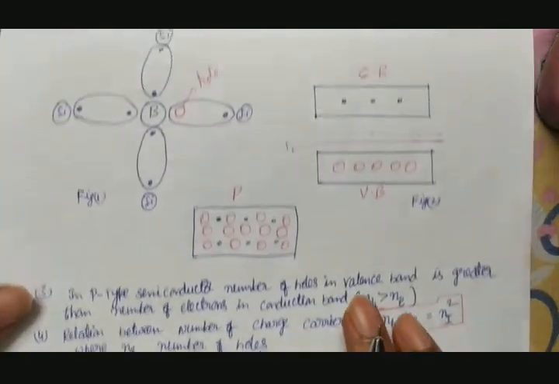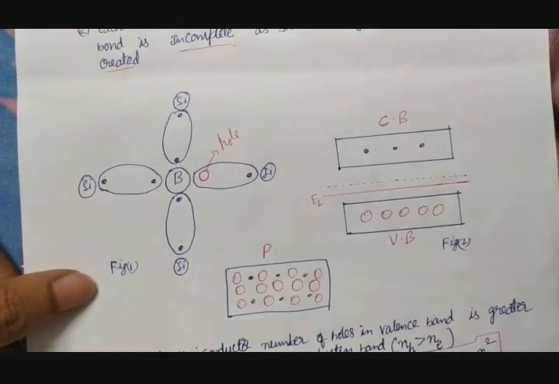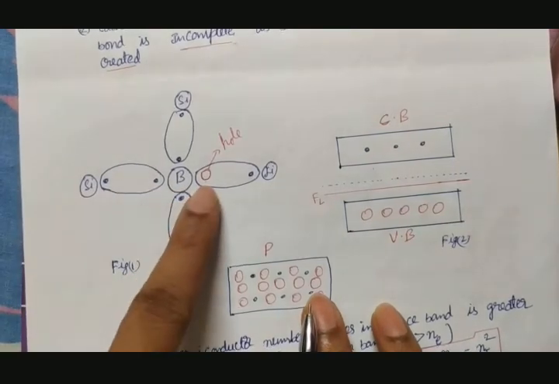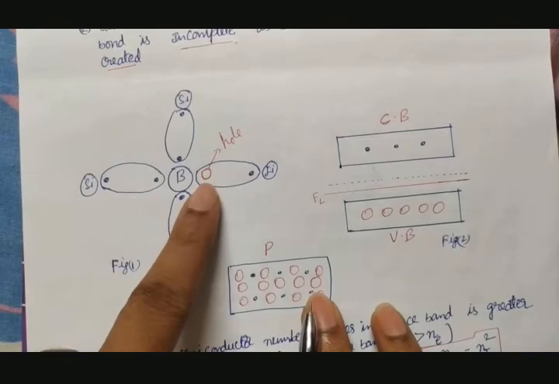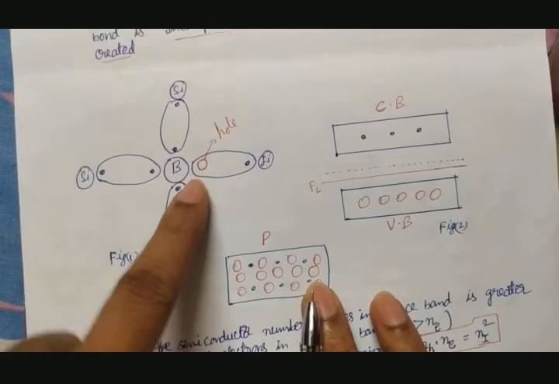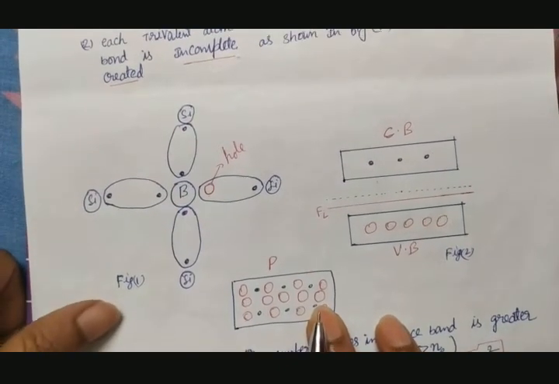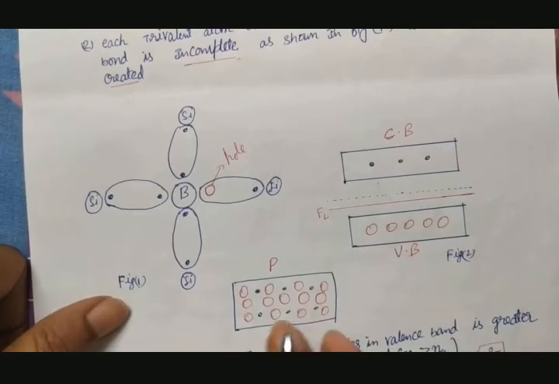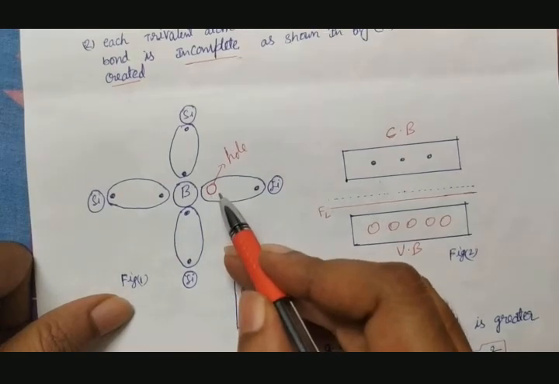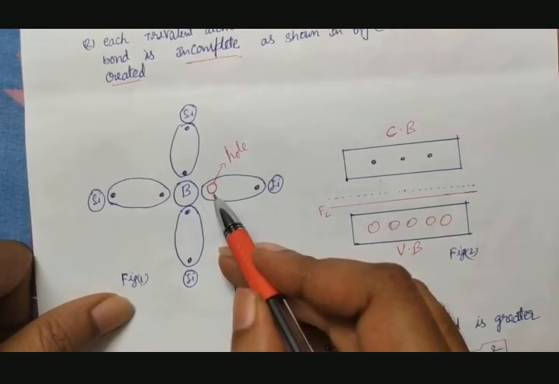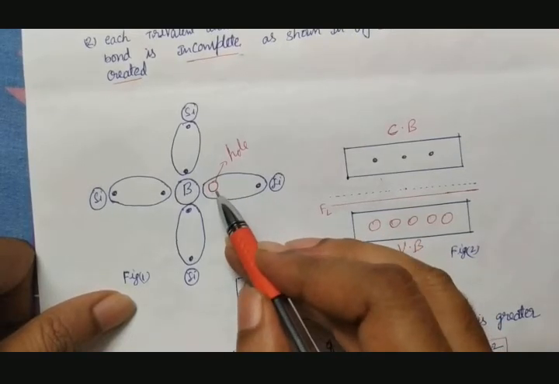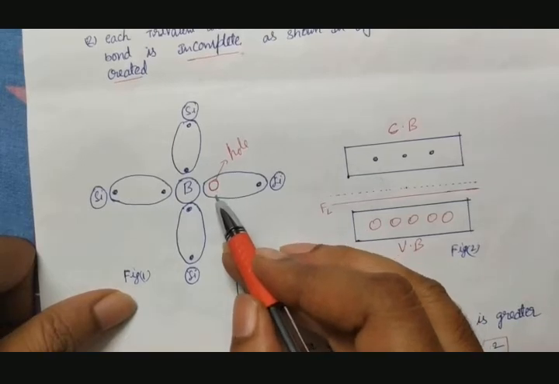In a p-type semiconductor, you see it forms a hole. What is the nature of the hole? It accepts an electron. An electron requirement is there, so it accepts the electron. That's why whenever you get a hole, that is what you call an acceptor impurity. Why do they call it an acceptor impurity? Because it accepts electrons. So we can say the requirement of an electron, or vacancy of an electron, is the same as a hole. This we can call a hole, and that we can call an acceptor or acceptor impurity.